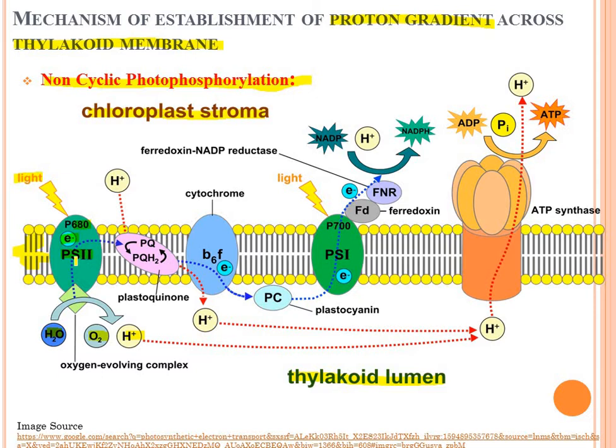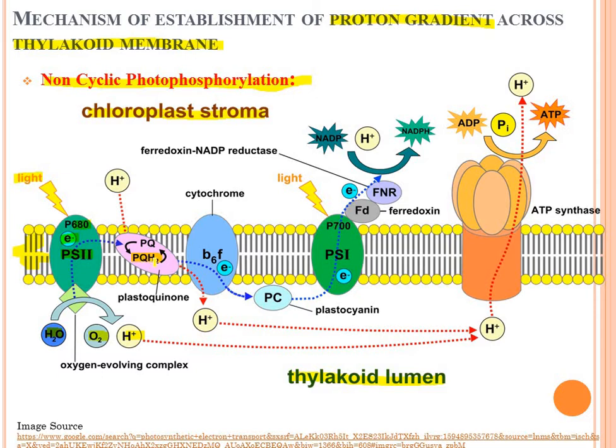Then in presence of light, these electrons get energy and get excited. In the excited state, they are accepted by pheophytin and then plastoquinone. This plastoquinone is also a transmembrane protein.